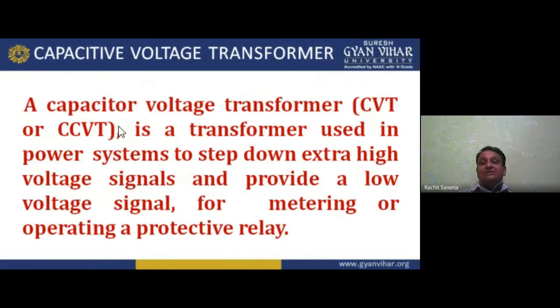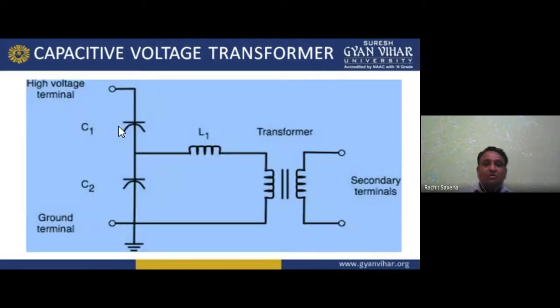Now, the capacitive voltage transformer, also known as CCVT, is a transformer used in power systems to step down extra high voltage signals and provide a low voltage signal for metering or for operating a protective relay, for measuring and for protection. It looks like this: a capacitive voltage transformer in which I am using an inductor, and two capacitors C1 and C2 are connected on the primary side of the transformer, with the secondary transformer terminals.